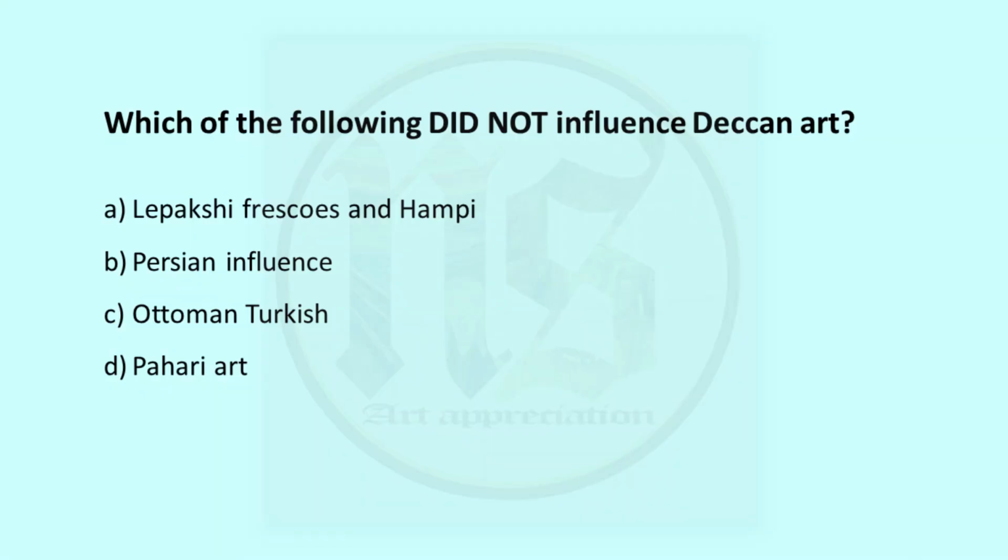Next one, which of the following did not influence Deccan art? Now A, Lepakshi frescoes, like I told you, they were great influence. Hampi is also from Vijayanagar. It is an important site of that period. B, Persian influence, and C, Ottoman Turkish influence also came in. Even Safavid from Turkish influence. This was all part of Deccan art. But D, Pahadi art never came. The influence of this art never came to Deccan art directly. So D is our correct answer.